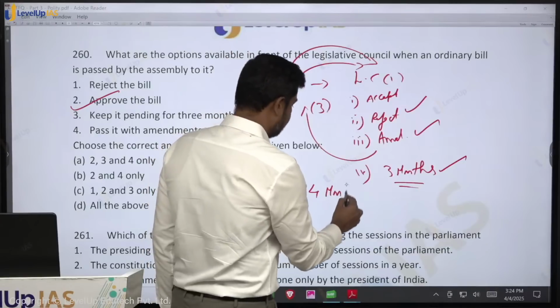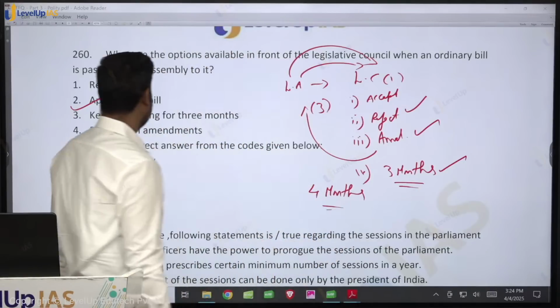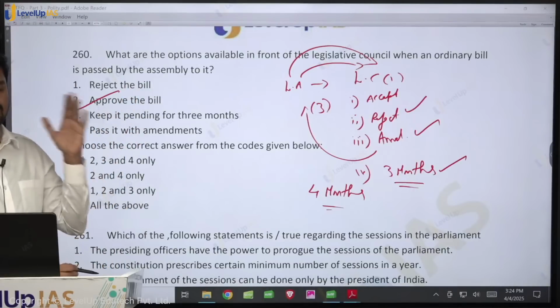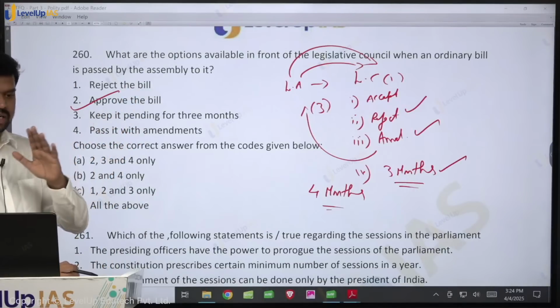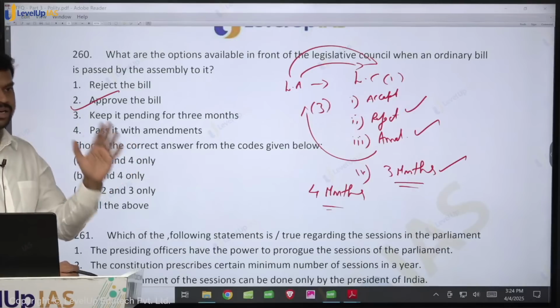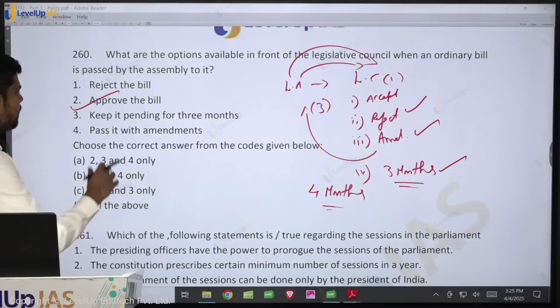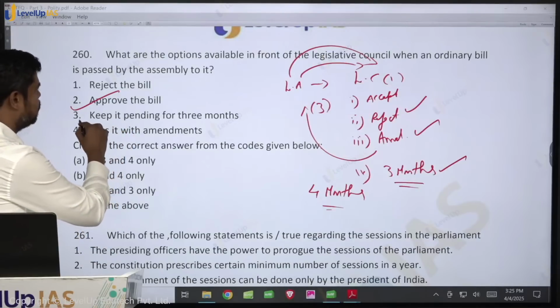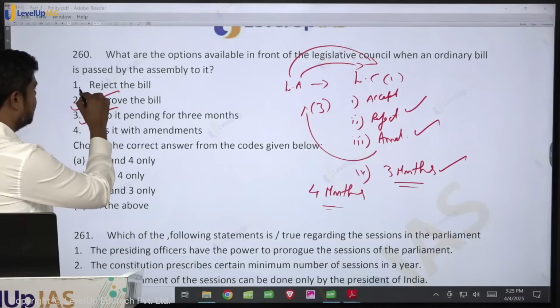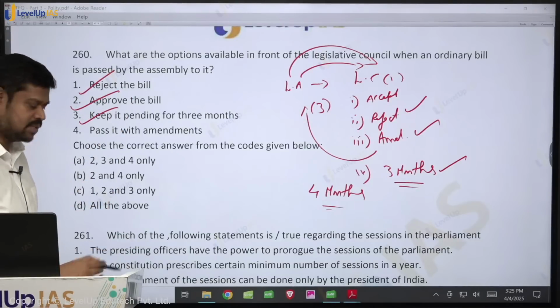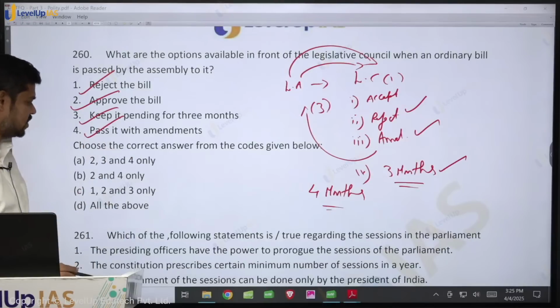Okay, just try to keep this in your mind and quickly come back here. So can they reject the bill? Yes, they can reject the bill. Rejecting the bill doesn't mean that the bill will come to an end. If they reject the bill, the Assembly will again send the bill back to the Council. Can they keep it pending for 3 months? Yes. Can they approve the bill? Yes. Can they pass it with amendments? Yes, this is also possible. So what is the answer here?